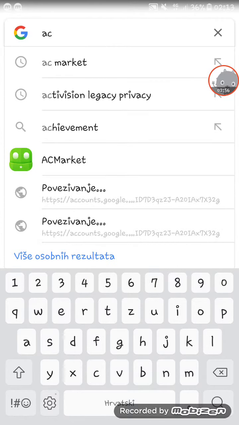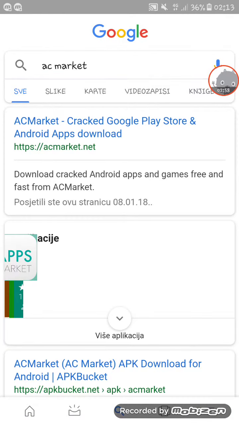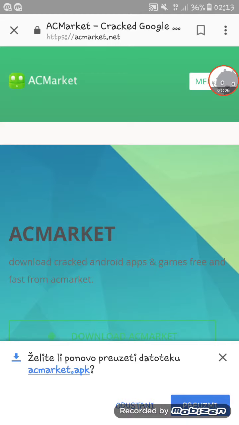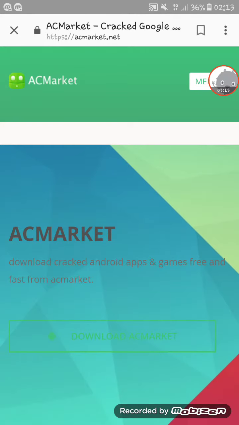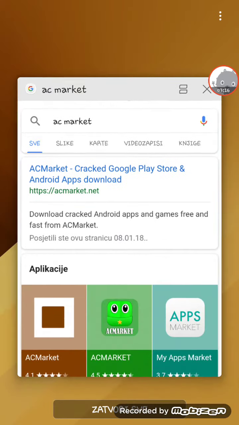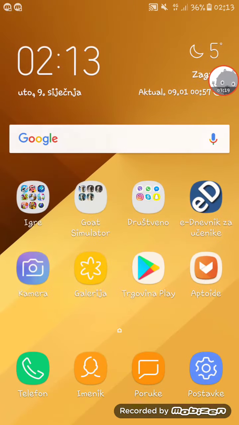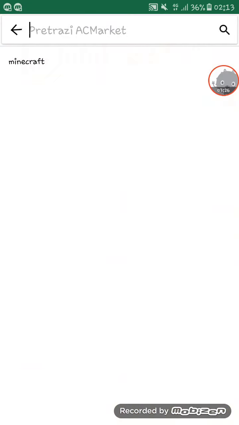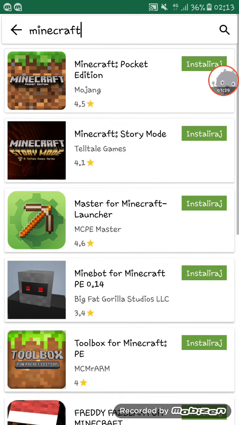So first of all, to download and install Minecraft Story Mode Season 2, write in your Google AC Market, go to the first link and click download AC Market, and in this window click download. I don't do that because I already installed it. When you download it, go and install it, go to AC Market, it's here, and write Minecraft, or if you want to write it correctly, Minecraft Story Mode Season 2.